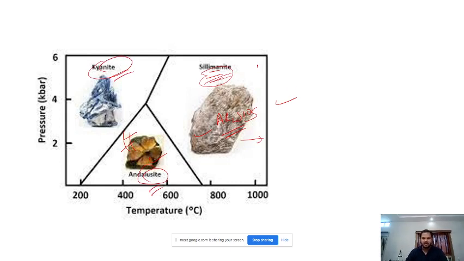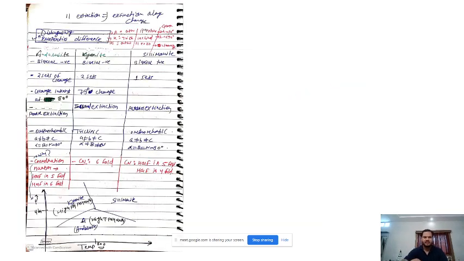So they look different because they have different crystal systems, different sets of cleavages and some other differences, which we can summarize using this table. So UPSC has asked this question once, maybe in IFS, to distinguish between the polymorphs of aluminosilicate. All right.